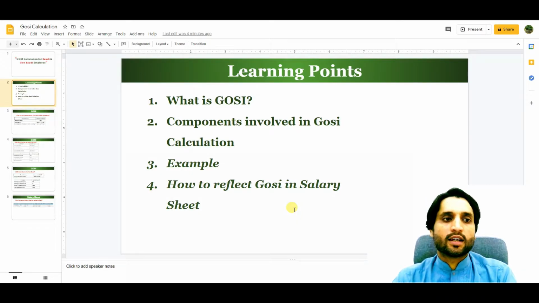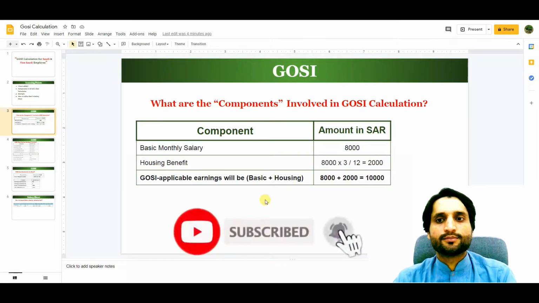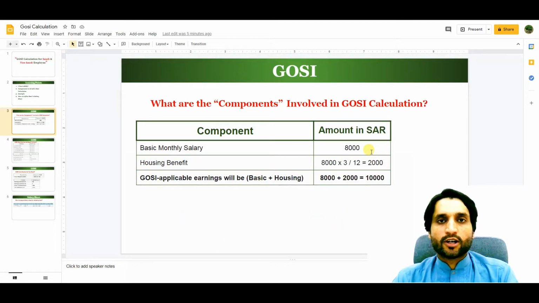So let's see the components involved in GOSI calculation. Only the basic salary and housing benefits are included. Suppose the monthly basic salary of an employee is 8,000 and the housing benefit is 2,000. The GOSI applicable earning will be basic salary plus housing. These two things are involved in the calculation of GOSI. Other allowances like gasoline, transportation, entertainment and food are not included. Let's see a real life example.